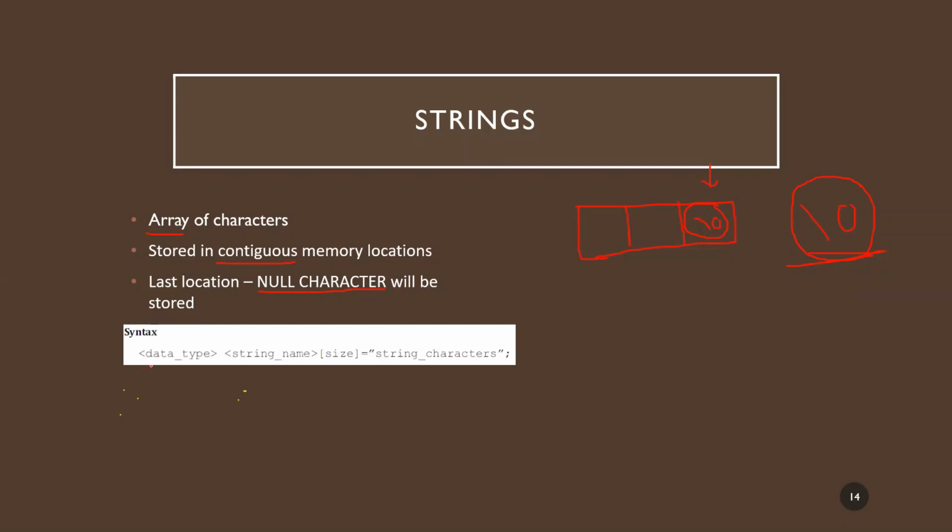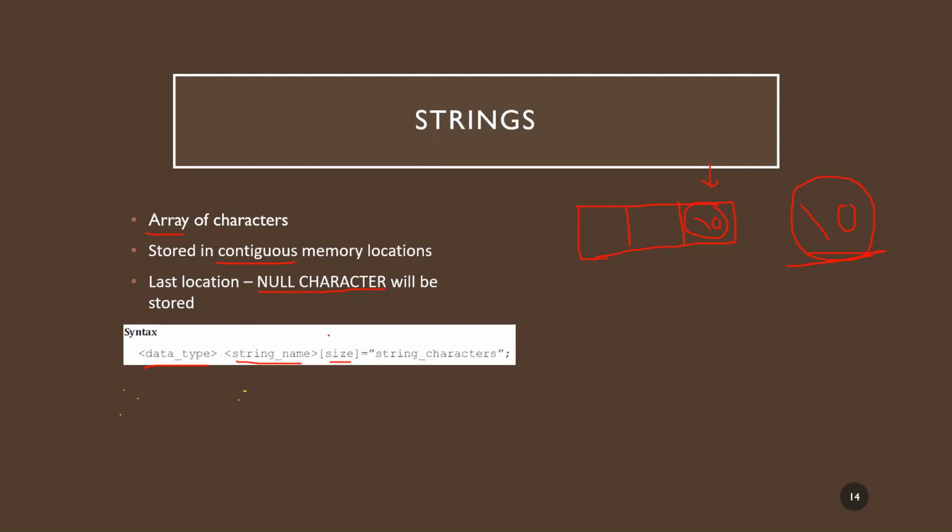This basically helps us to identify the end of the string. So how do I declare it? You specify the data type, which in this case is generally the char data type. Then you specify the name of the string, and in square brackets you specify how many locations you want, or how many characters you want to store in this string.